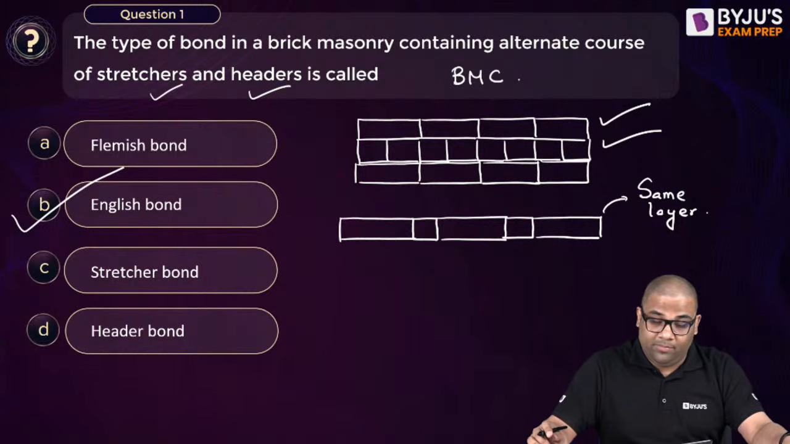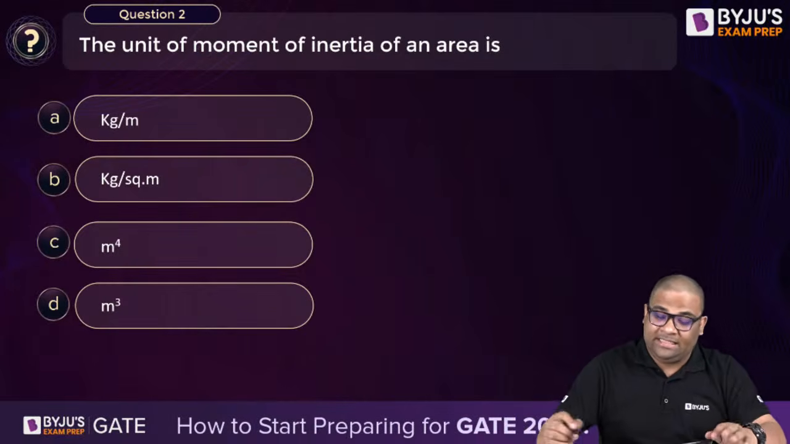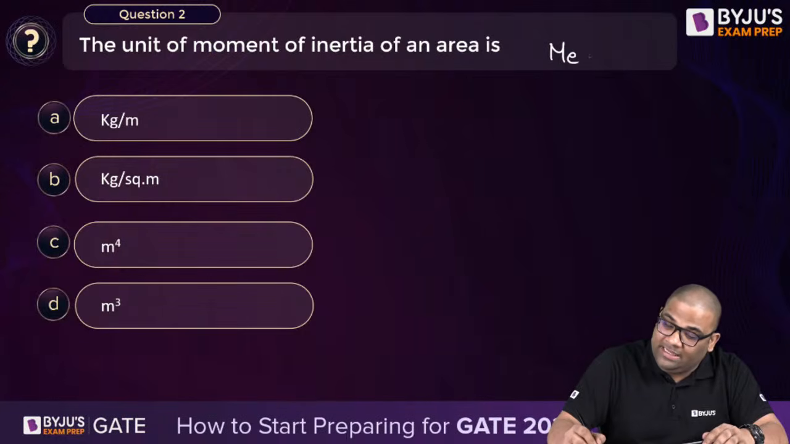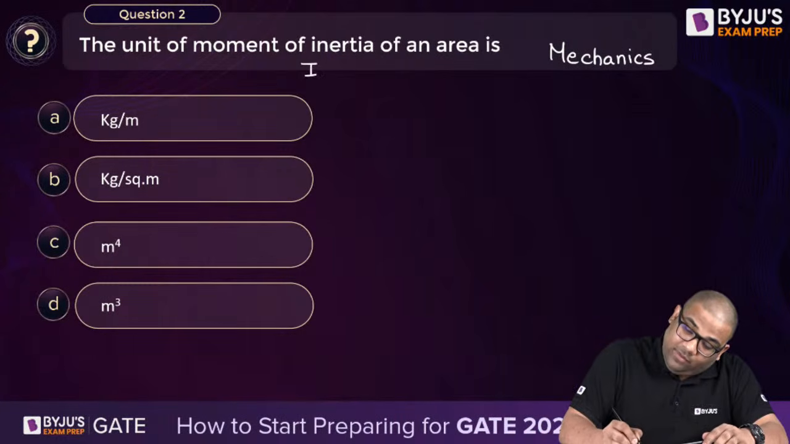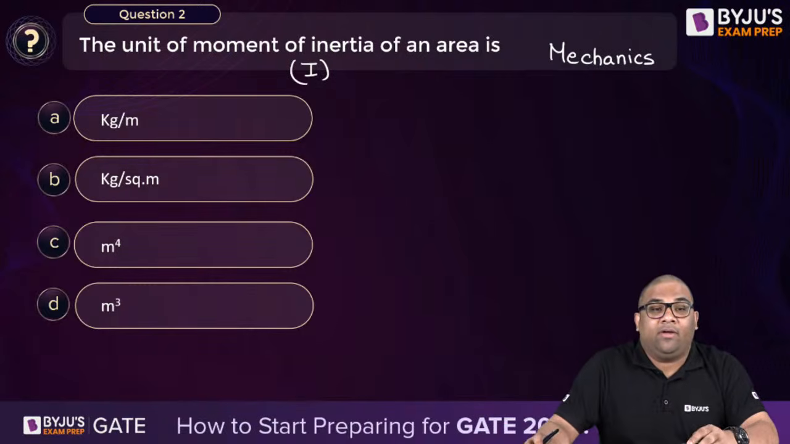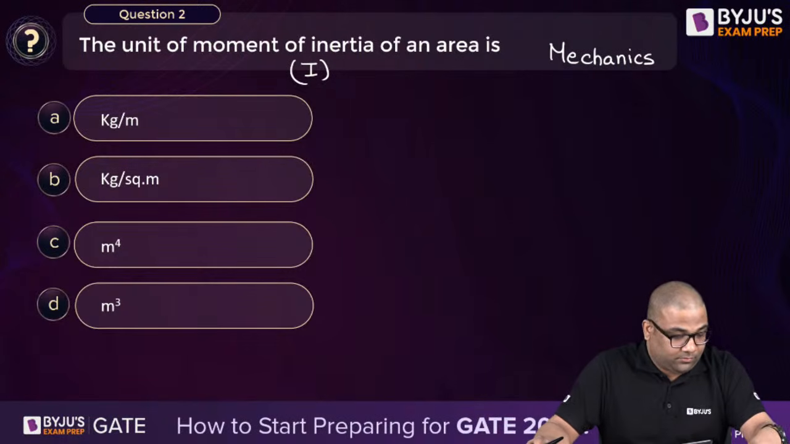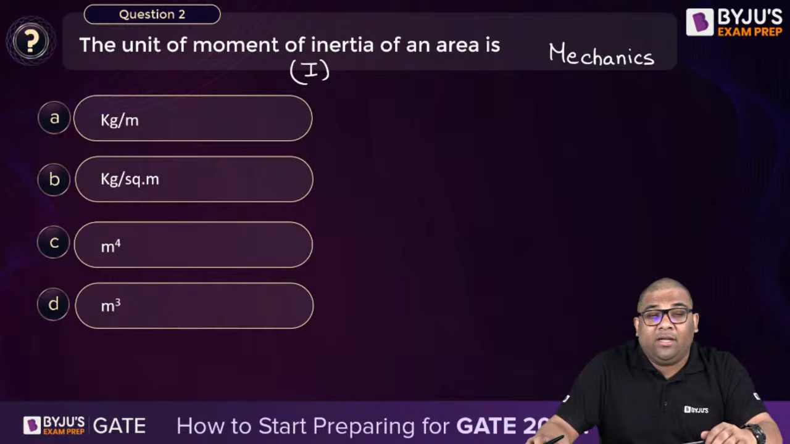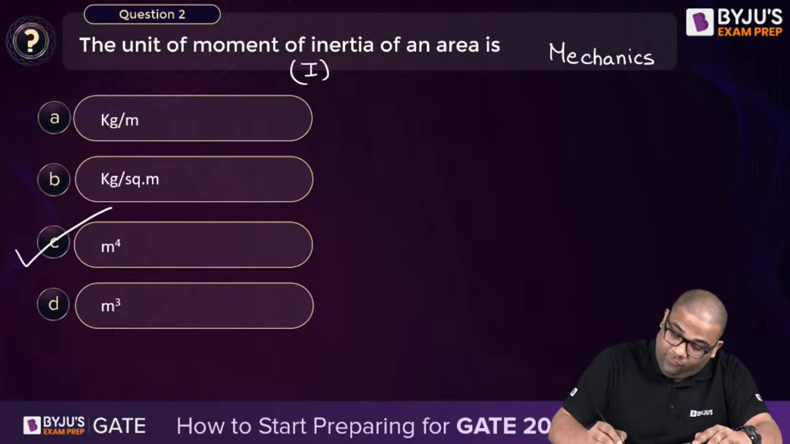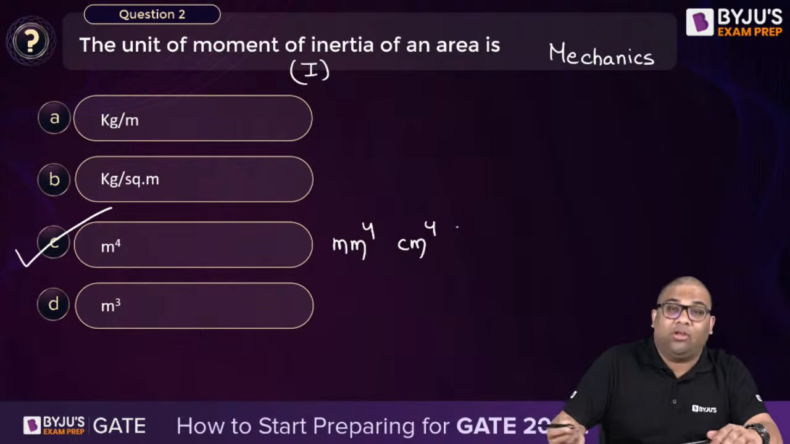Very good. Question number 2 is very easy. It is from engineering mechanics. So what is the unit of moment of inertia? Come on, fast. Yes, m to the power 4, mm to the power 4, centimeter to the power 4.